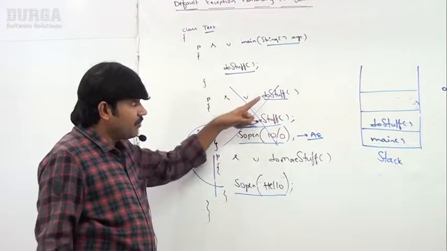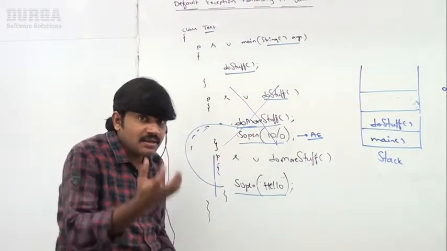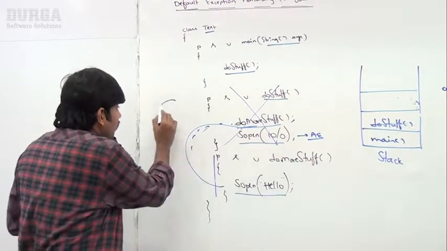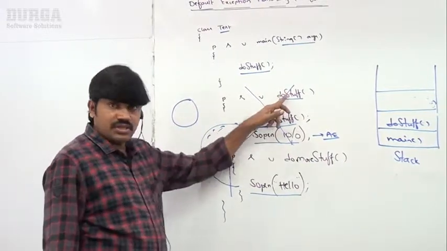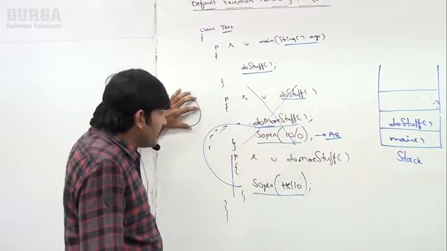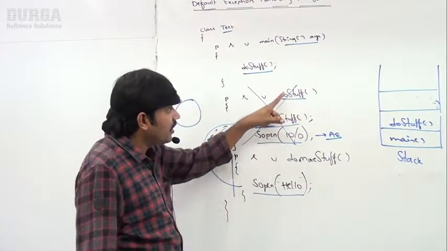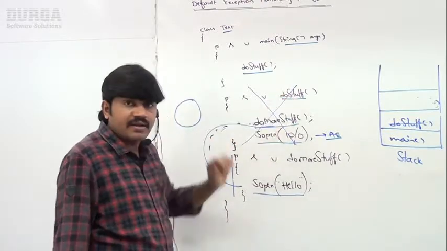Have you remembered? Inside doStuff, if an exception is raised, an exception object will be created by doStuff. This exception object is handed over to the JVM. The JVM checks whether doStuff has any handling code or not.